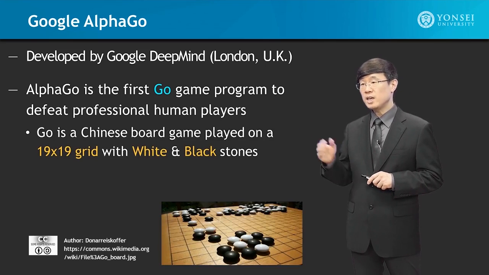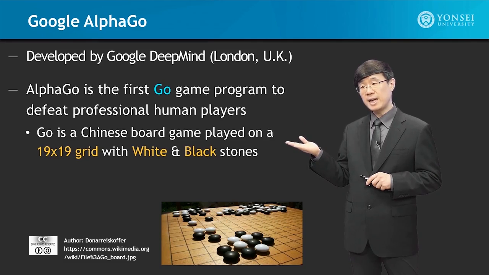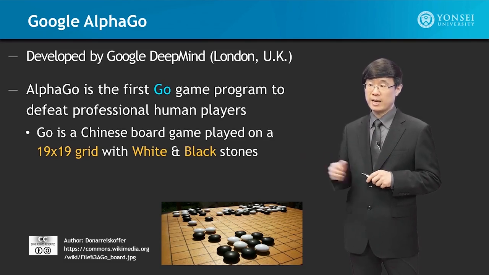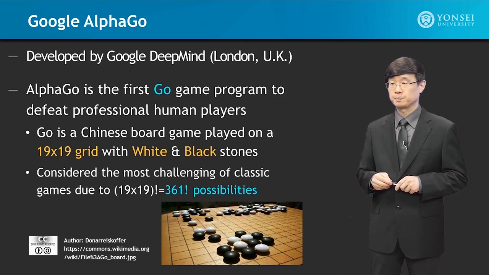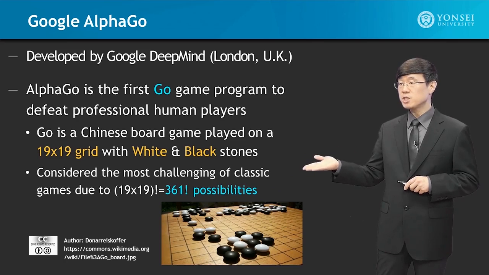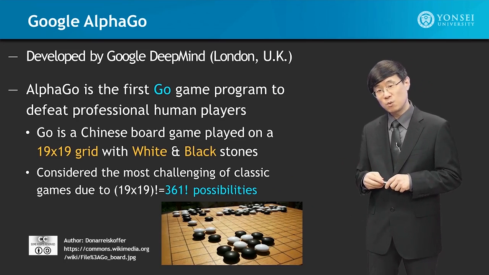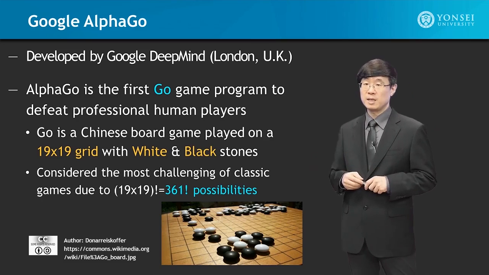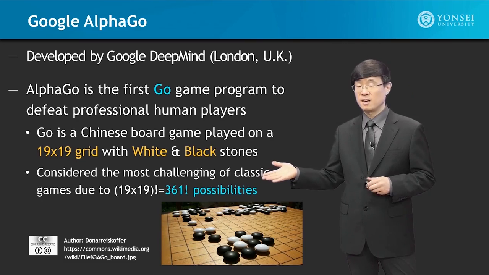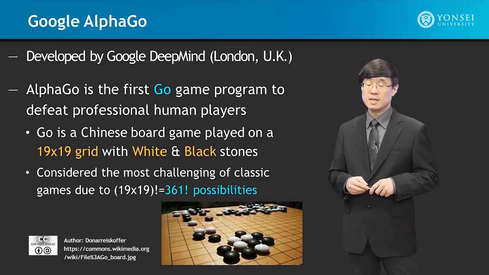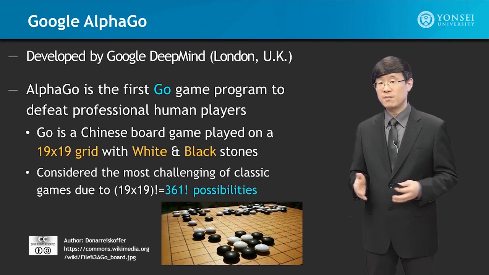Now, Go is a Chinese board game played on a 19 by 19 grid with black and white polished stones, as you can see right here. It is considered the most challenging of classical games due to the 361 factorial different possibilities that moves can be made. This number is practically infinite. Therefore, what moves can be made is considered very complex and very diverse.